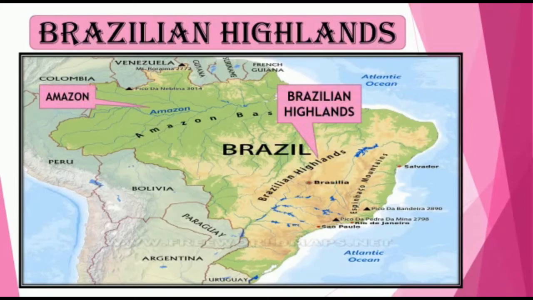Amazon and its tributaries flow from the northern slope. Many rapids and waterfalls are formed by Amazon and its tributaries. Rivers originating from the northern slope meet the Atlantic Ocean.